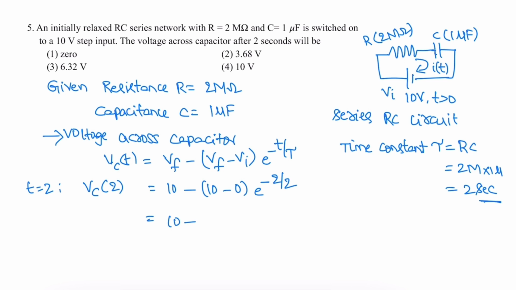So 10 minus 10 e power minus 1, that is 10 times (1 minus e power minus 1). e power minus 1 is 0.367. So its value is 6.32 volts. So option 3 is correct.